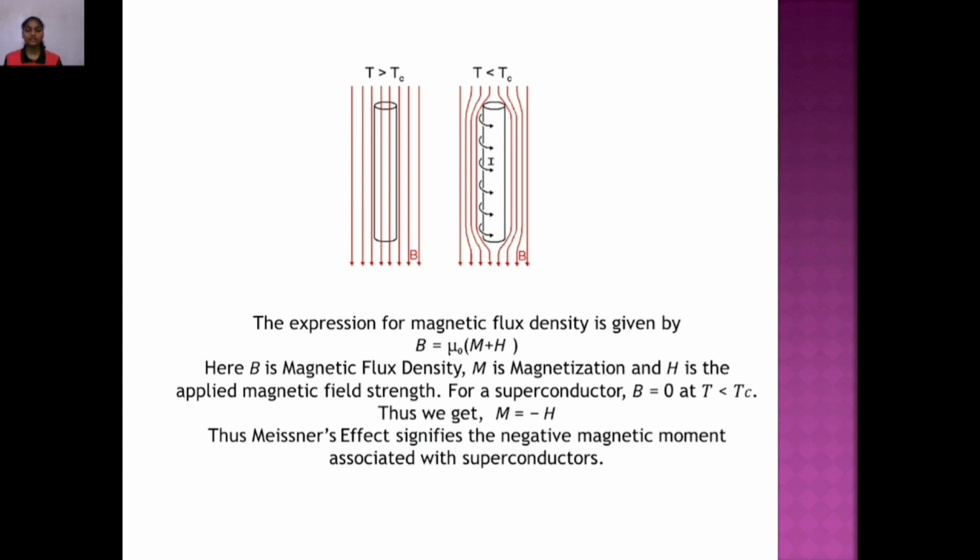For a superconductor, B equals 0 at T less than Tc. Thus we get M equals minus H. Thus Meissner's effect signifies the negative magnetic moment associated with superconductors.